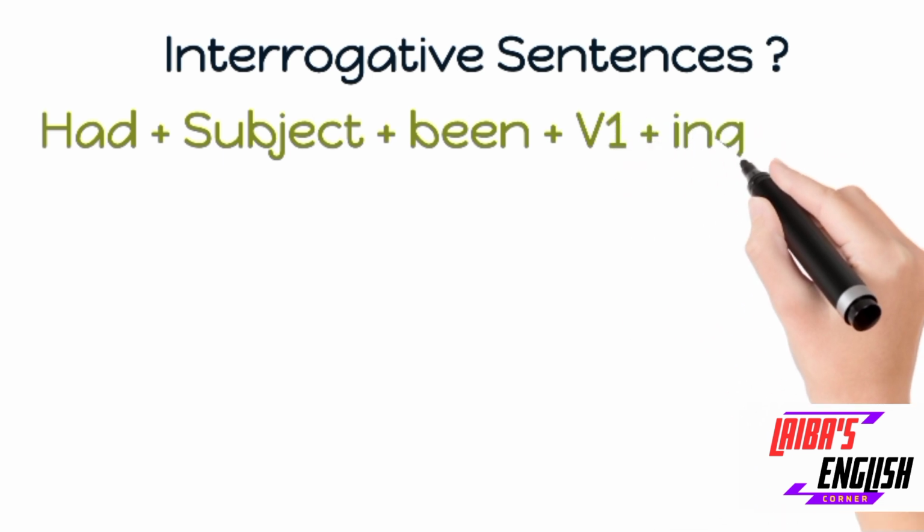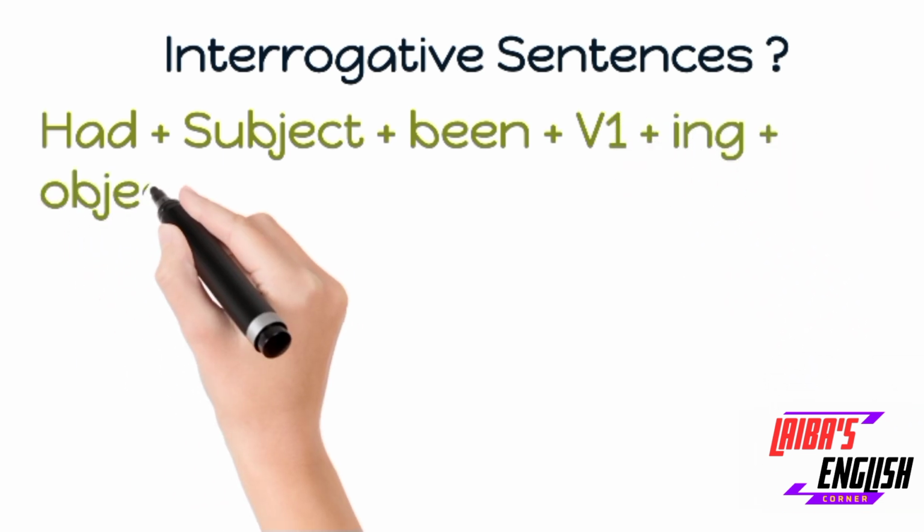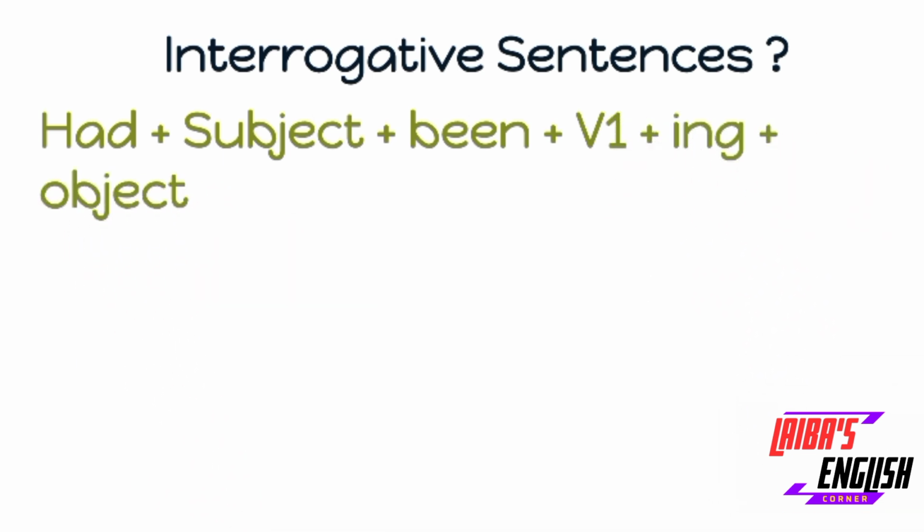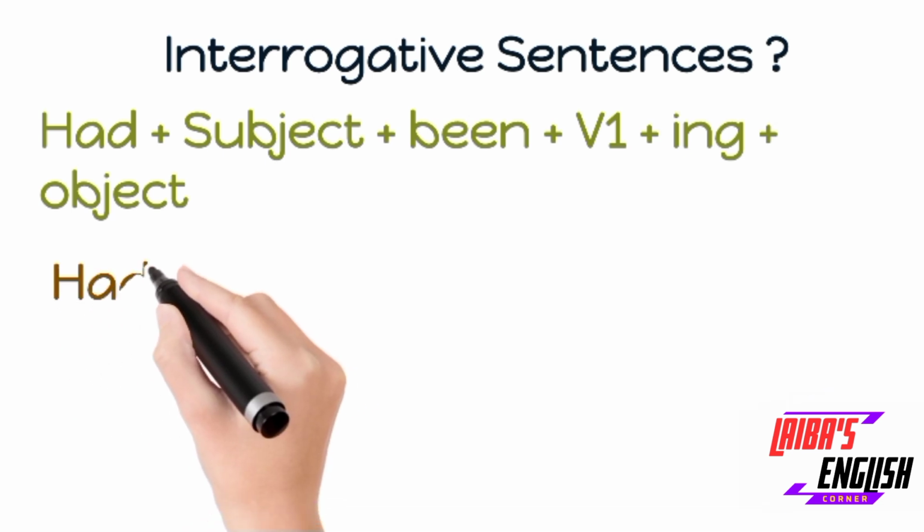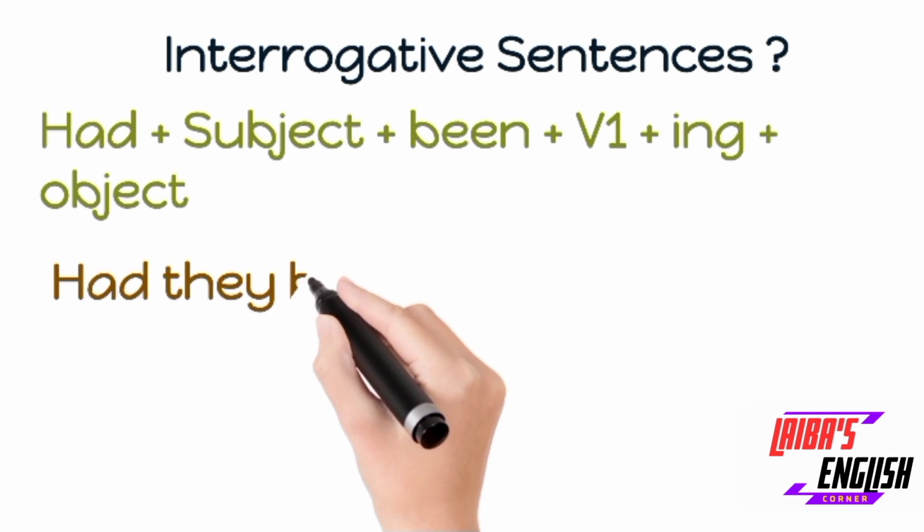The structure of interrogative sentences: any type of interrogative sentence will start with a helping verb. The helping verb of past perfect continuous tense is had, plus subject plus been plus verb first form plus ing plus object plus for and since if needed.